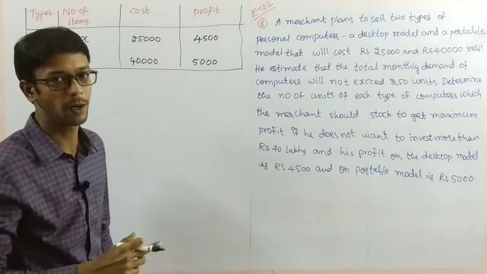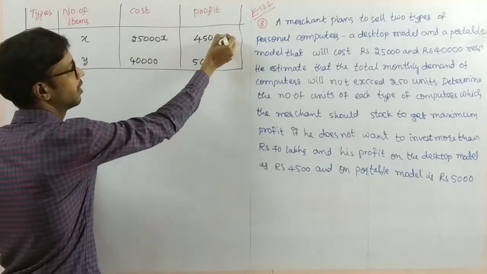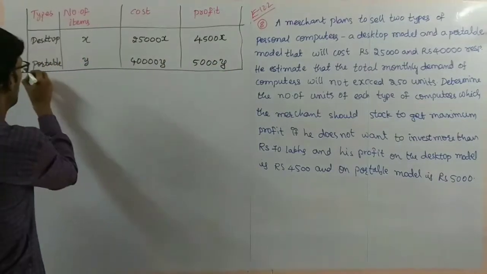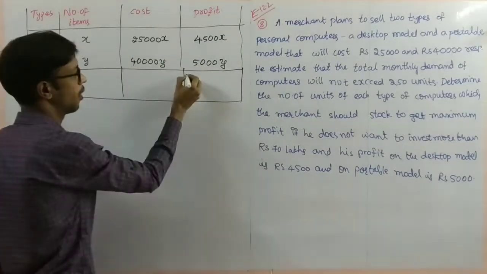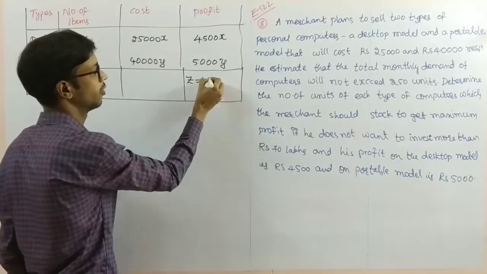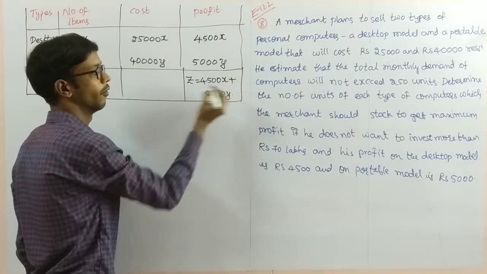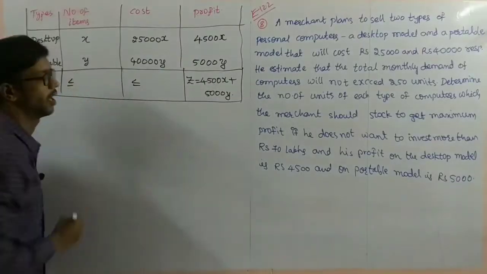That is for one piece. So x pieces are there, multiply with x, and here multiply with y. Here writing constraints is very, very important. The total profit is 4,500x plus 5,000y. Next, here less than or equal to, here also less than or equal to.